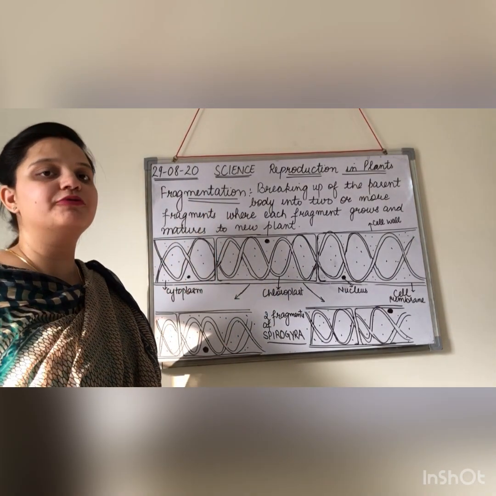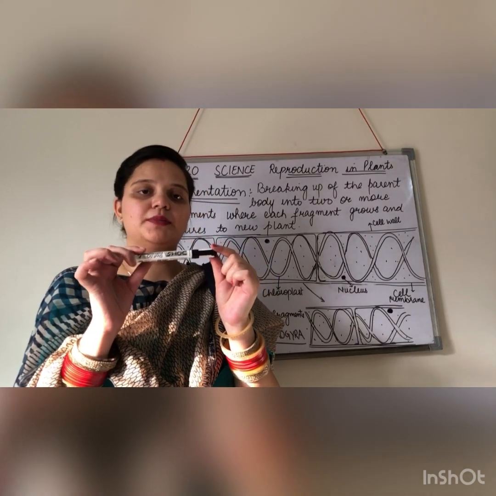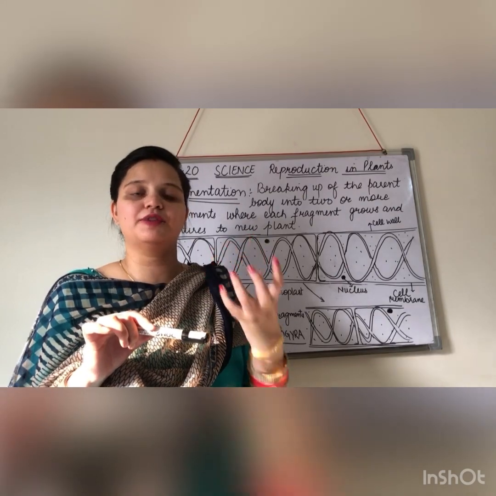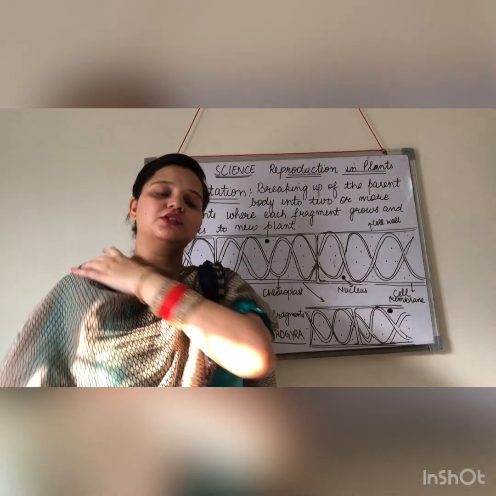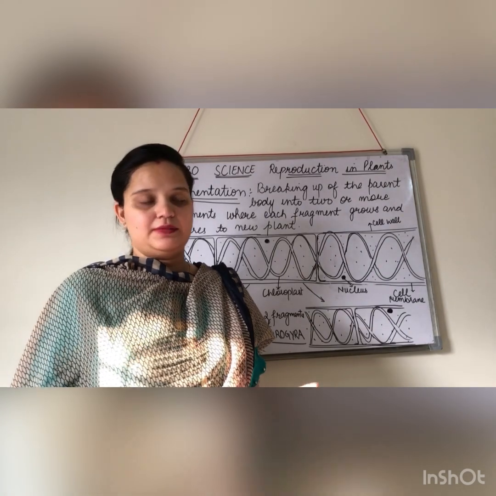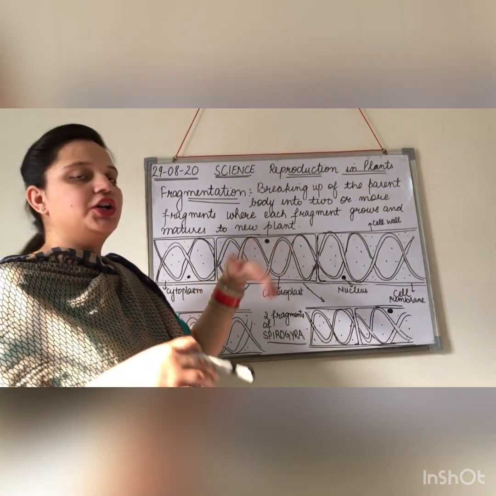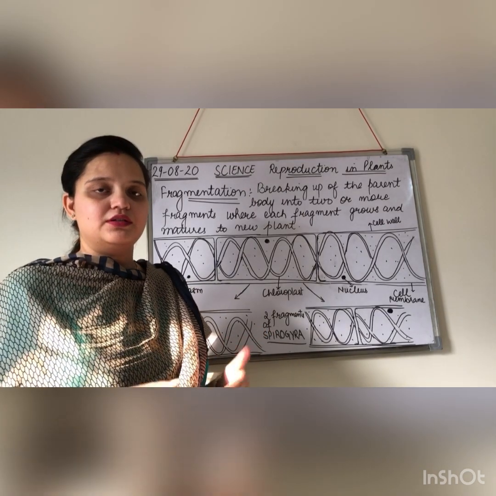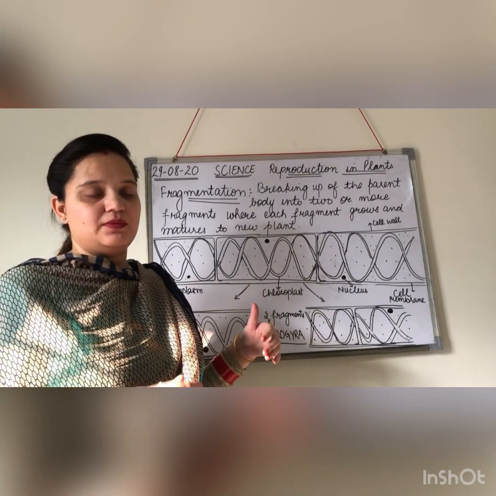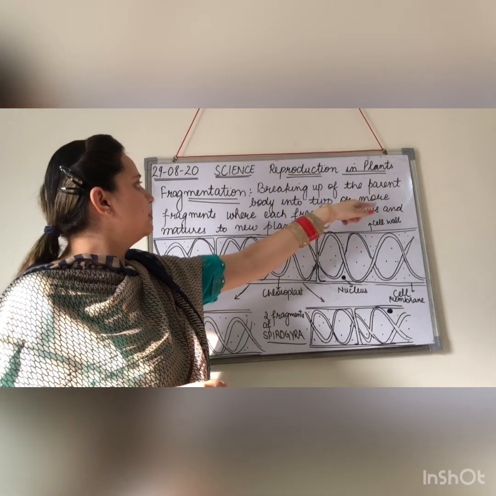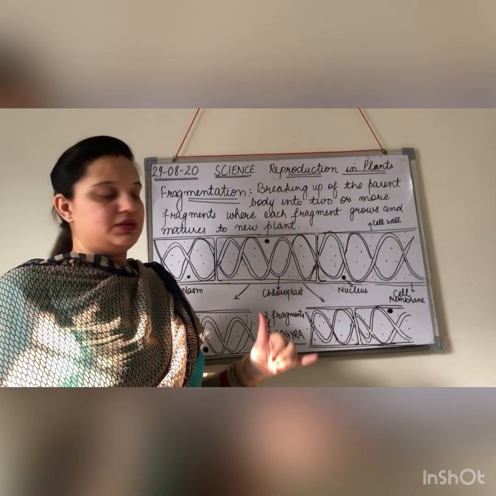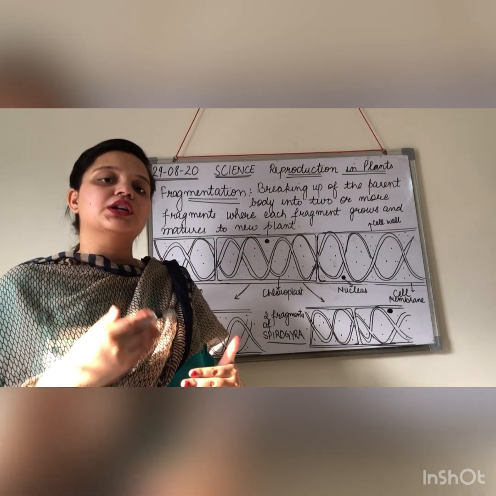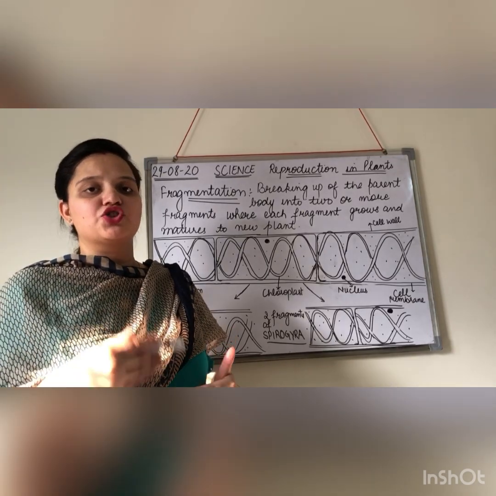Now, what is the meaning of fragment firstly? See, this is a marker. If I break it into pieces, those pieces we call fragments. So breaking of a substance into pieces, we call it fragments. So here also, the body of the parent is divided into some parts, some fragments. That process is known as fragmentation. So the breaking up of the parent body into two or more fragments, where each fragment will grow individually and become a mature one.